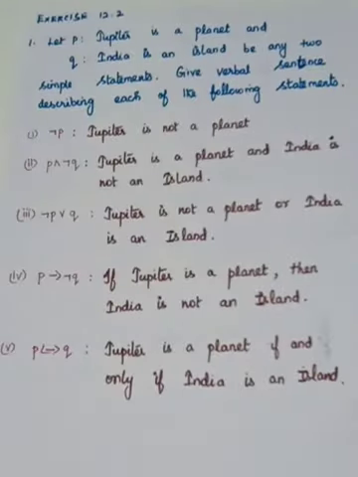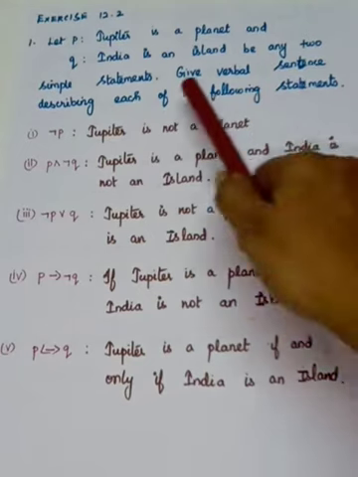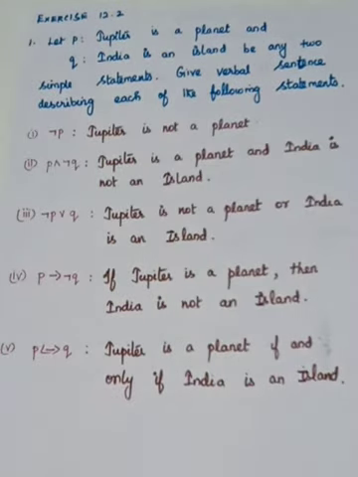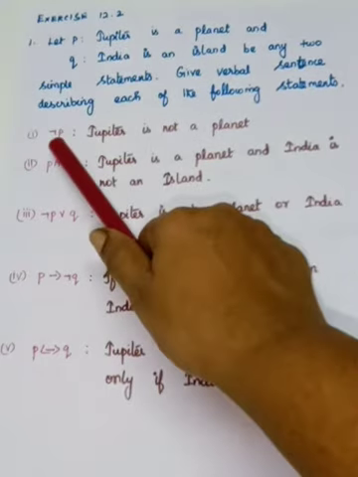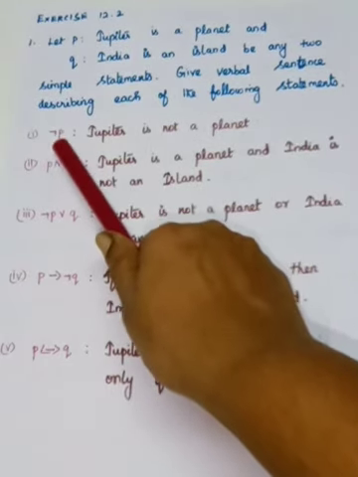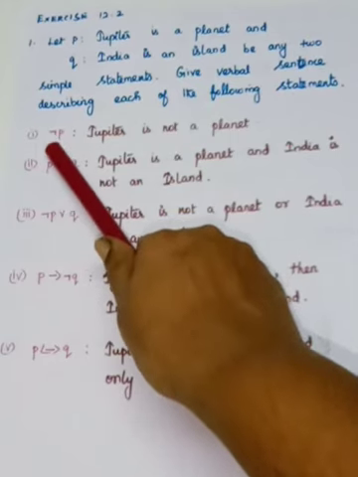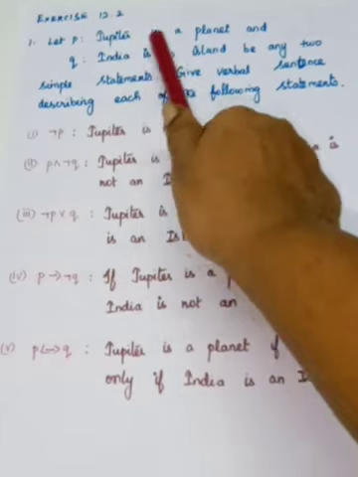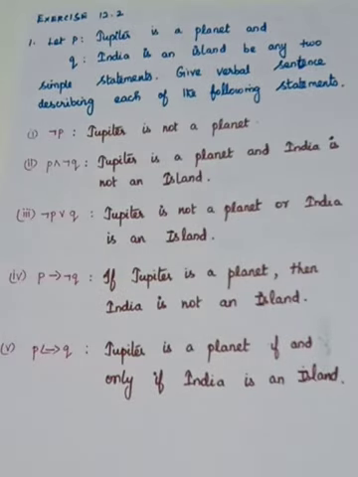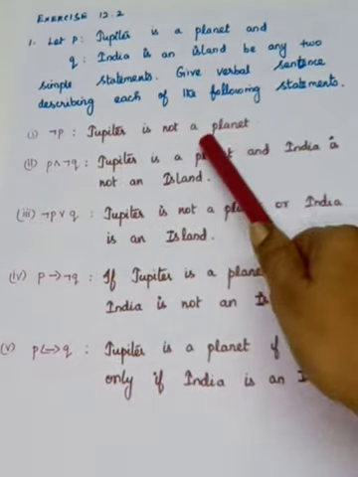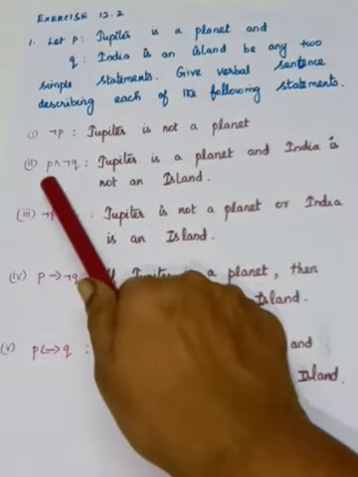What is it? Exercise 12.2. Let P be the simple statement, Jupiter is a planet, and Q, India is an island. For any two simple statements, give a verbal sentence describing each of the following statements. So this is the question asked. What is it? It is negation P. So negation P means we have to use not. What is P? Jupiter is a planet. So negation P means Jupiter is not a planet.